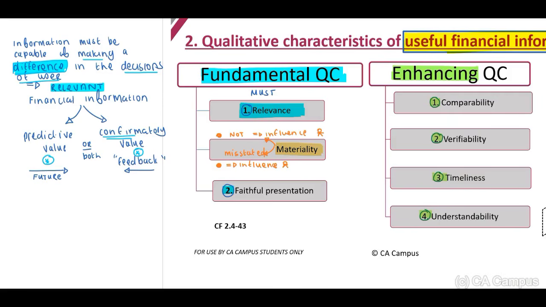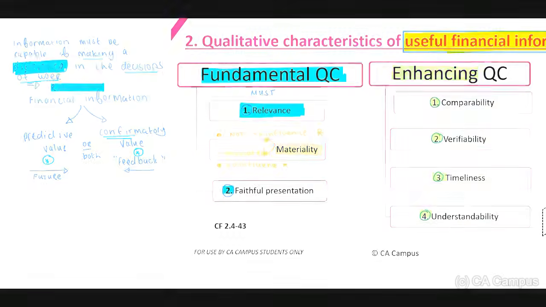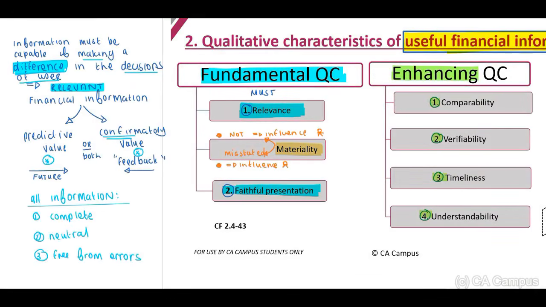Right, now let's move on to our faithful presentation. It has to faithfully present all information, one, as complete as possible, plus the information has to be neutral. Now guys, you can refer to the Conceptual Framework. This is included in 2.16. The information should be supported by prudence, not over or understated, and it has to be free from errors.